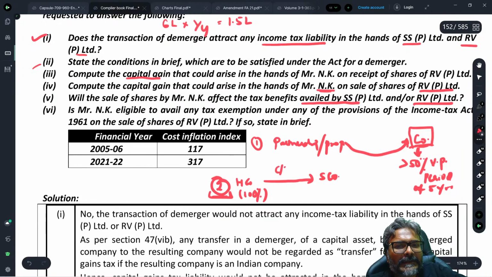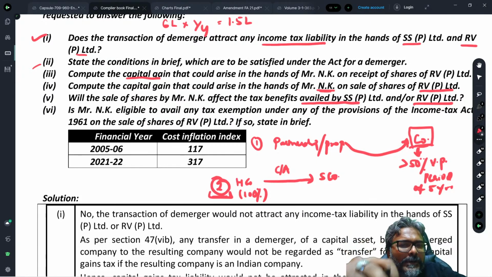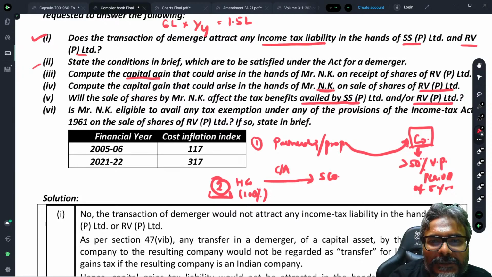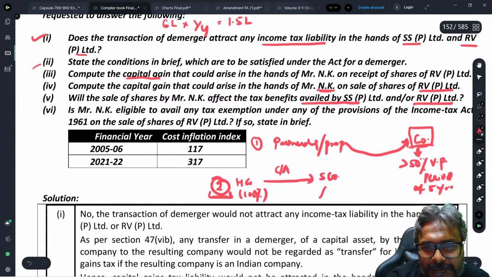The capital asset has been transferred, students. So where the holding company transfers the capital asset to its subsidiary company, and that transfer is of the 100%, they have to ensure that the condition is met, or vice versa.